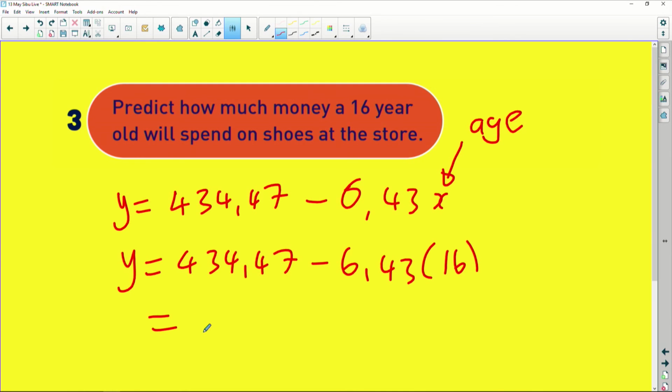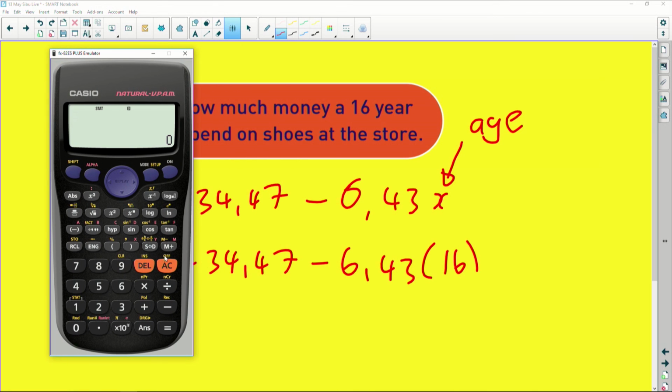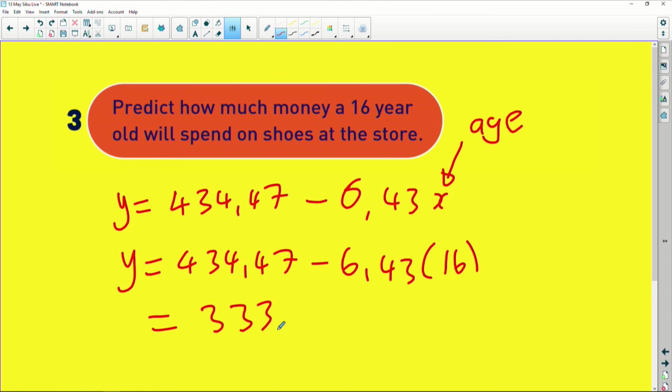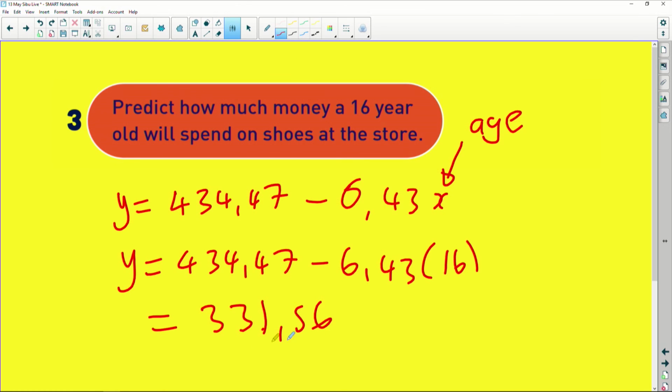We're going to predict what the answer is going to be by just substituting this in our calculator. Let's call back what we substituted here. Remember, I stored my first answer of A in A. I stored B also in B, so I can actually use them. I can say A plus B, open bracket, and then X is 16. Just substitute 16 here. And then it says 331.55. That is how much that person will spend. 331, right? Is it 33 or 31? Quickly, it is actually 331.56, yes. You are required to round off to 2 decimal places.